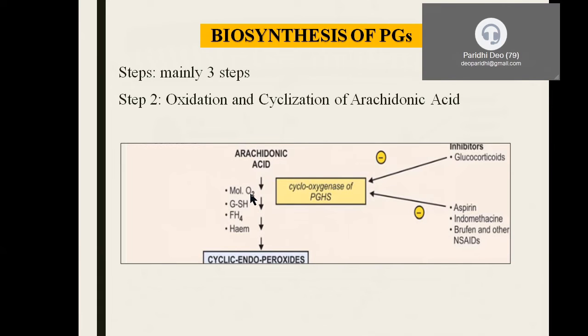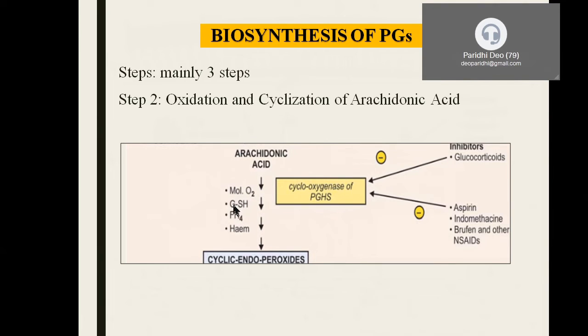I told you that it is a multi-enzyme complex, prostaglandin G synthase. It is a bifunctional enzyme having cyclooxygenase activity as well as peroxidase activity. The cyclooxygenase activity of this enzyme accounts for this particular step. It requires molecular oxygen.